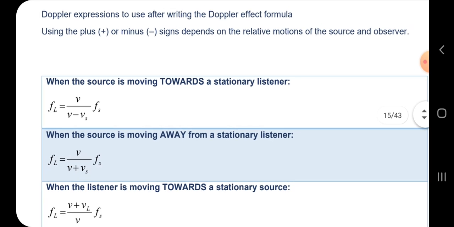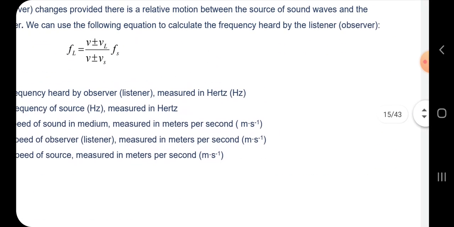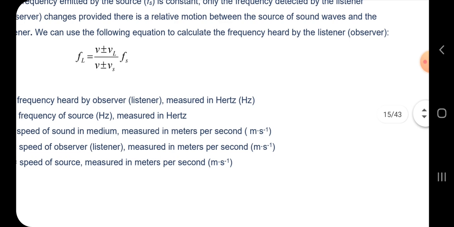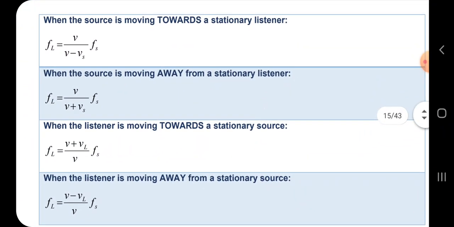So, the Doppler expressions to use after writing the Doppler effect formula. You have that formula, FL equals V plus or minus VL over V plus or minus VS, times FS. This is how you use it.